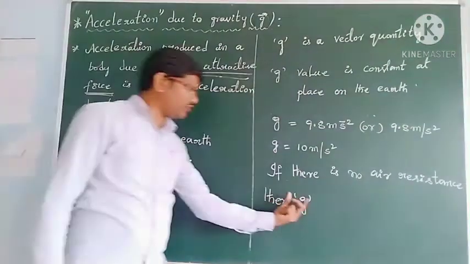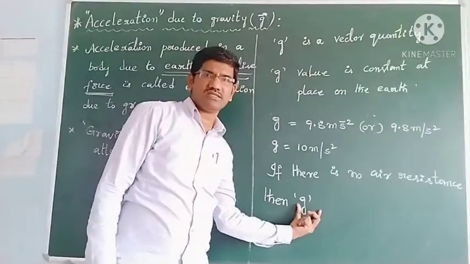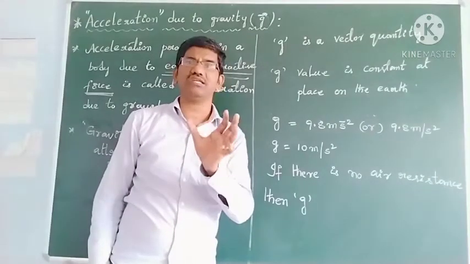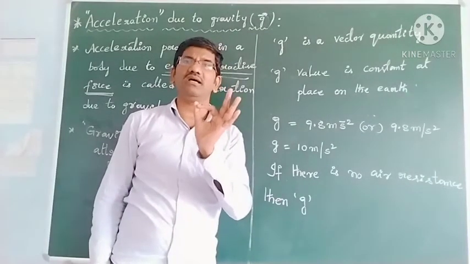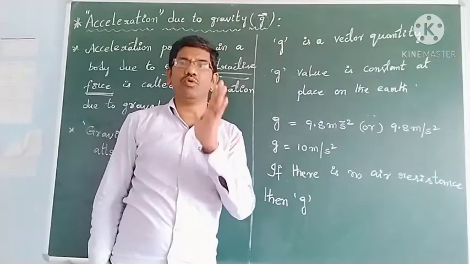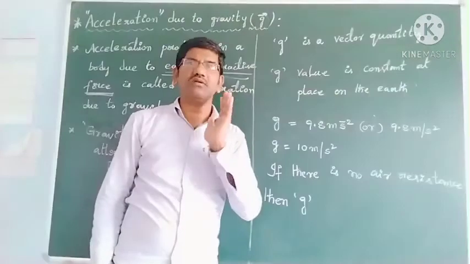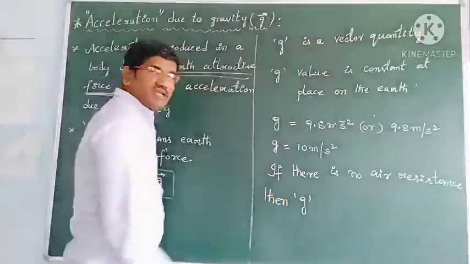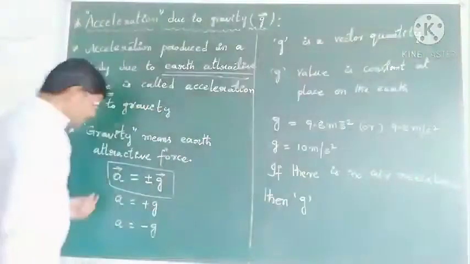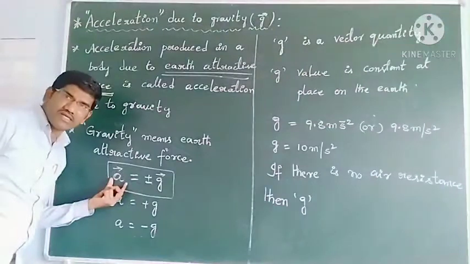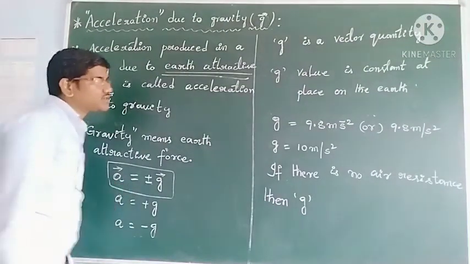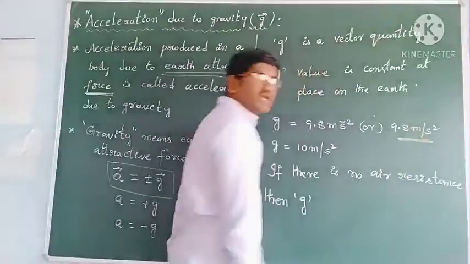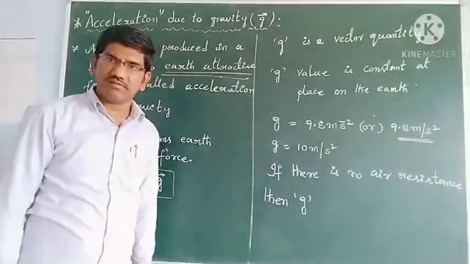Don't get confused with the letter G, students. G is acceleration only, but that acceleration is produced only by the earth attractive force. So then we call it acceleration due to gravity. That's why we know acceleration units are meter per second square, so G also will have the same units, meter per second square only.